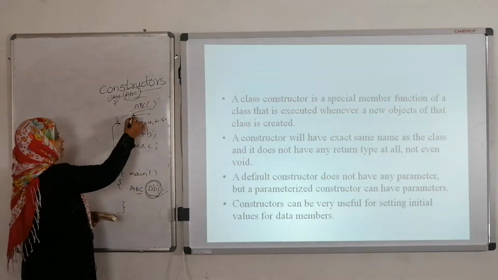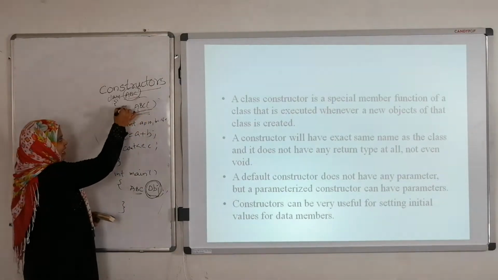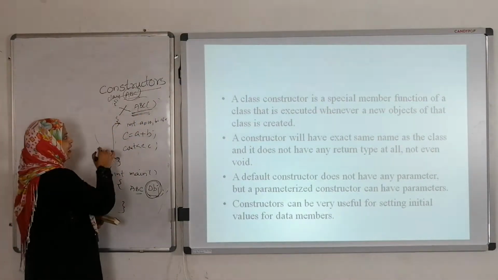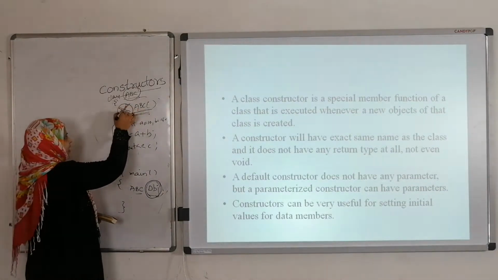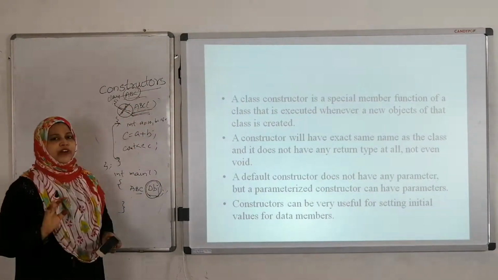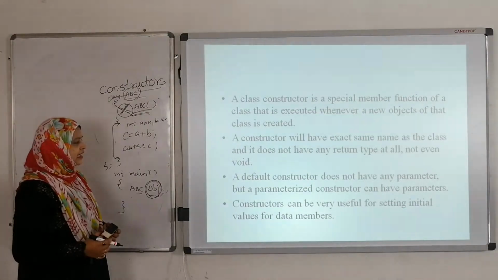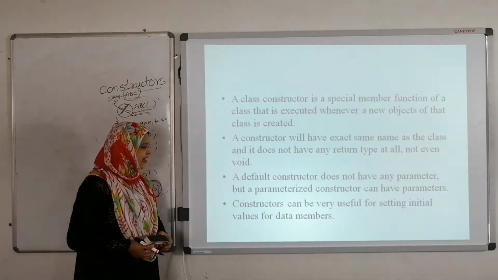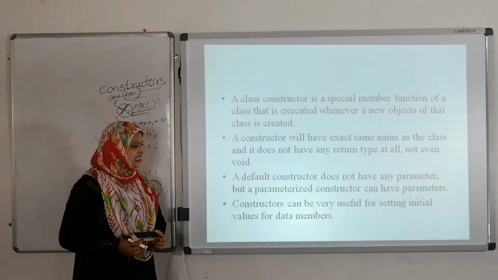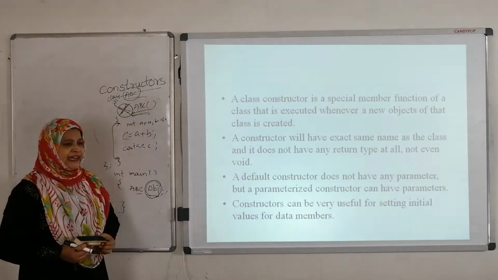Here, see here, this is the constructor. This constructor doesn't have any void, right? Any return type? No, we don't have any return type and we don't have any void. And a default constructor doesn't have any parameter, but the parameterized constructor has different types of parameters.